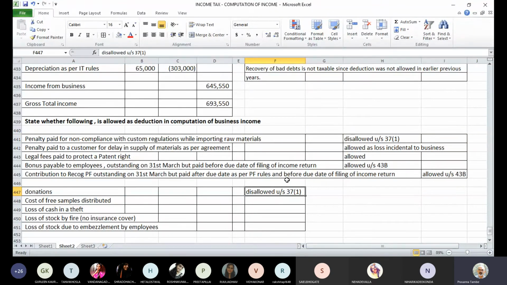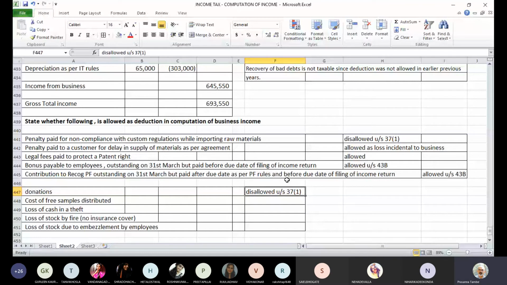The reason is when you give donation, it is a charitable purpose and it is not a business purpose. When you give the donation, there is no business purpose. It is not going to be related directly or indirectly with your business. So these are charitable purposes, and charitable purpose is not a business purpose. So it will not be allowed as a deduction.